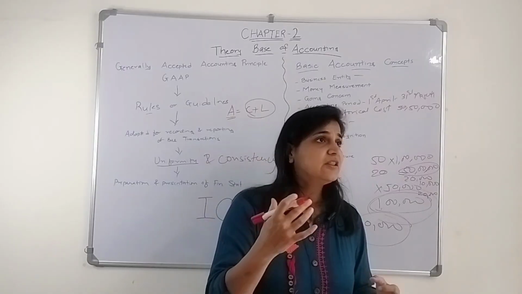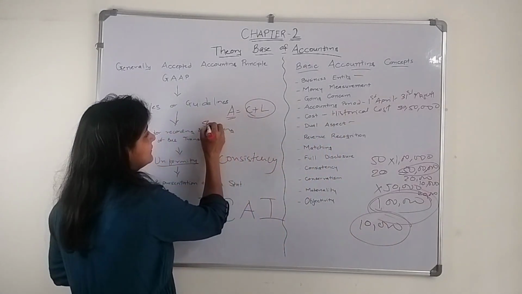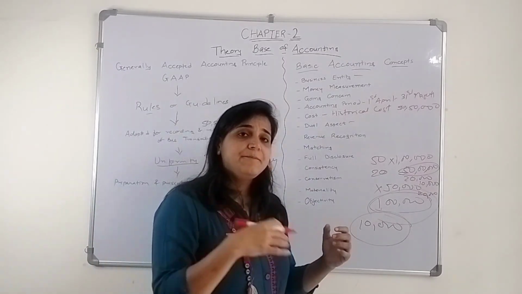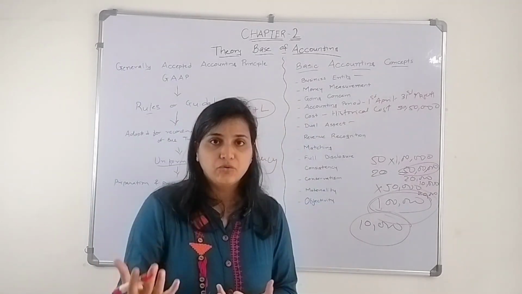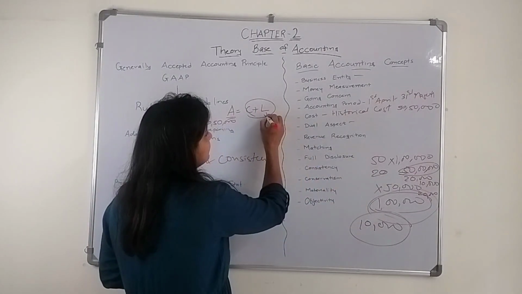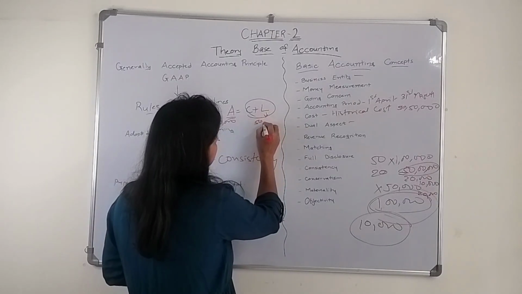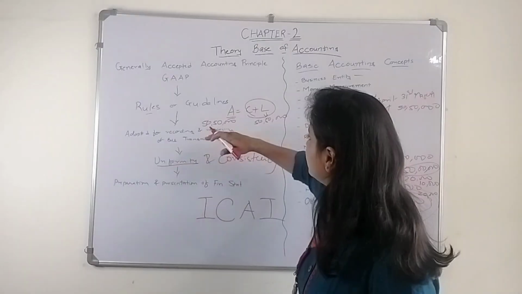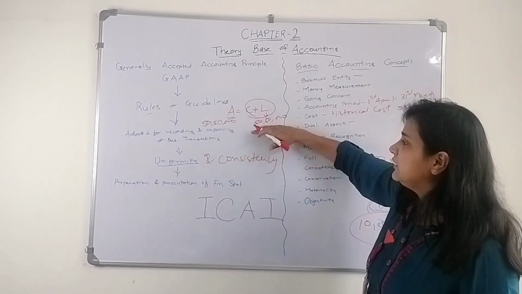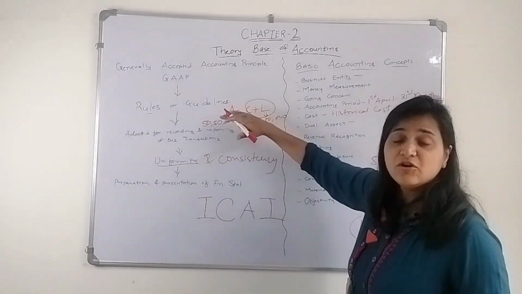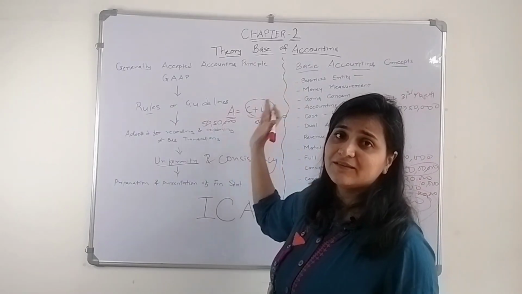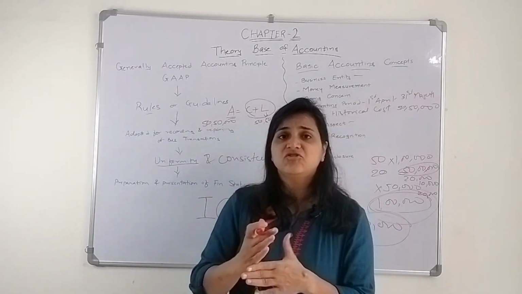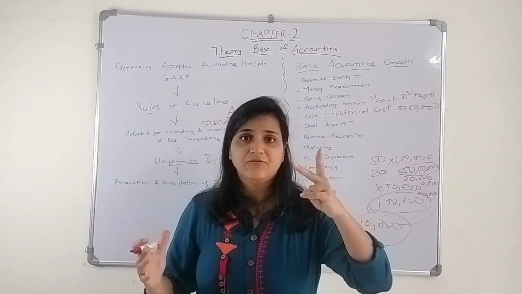That asset comes into my business. I'm buying that machinery on loan. Okay, so that increases my liability. Bank and financial institution, I took a loan from it. So 50 lakh 50,000 will always be equal to 50 lakh 50,000. That is, asset will always be equal to my capital plus liability. Why? Because every transaction has a dual effect, double effect.